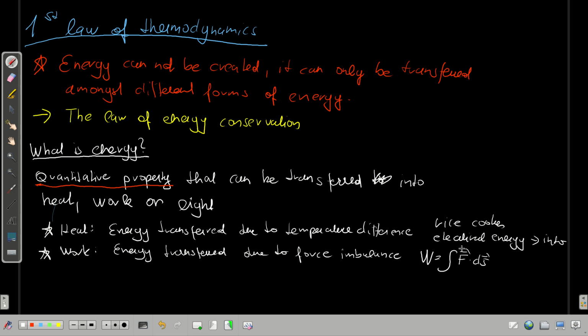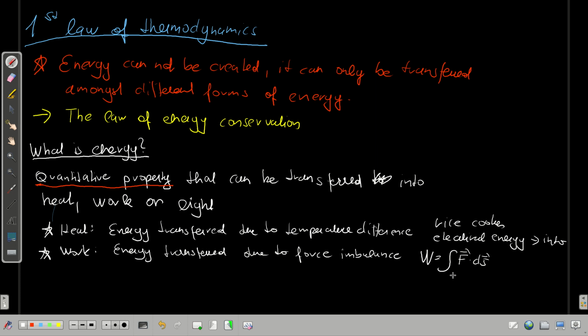So this means that work is always a force times a distance, or in vector form a force vector times an infinitesimally small spatial vector.